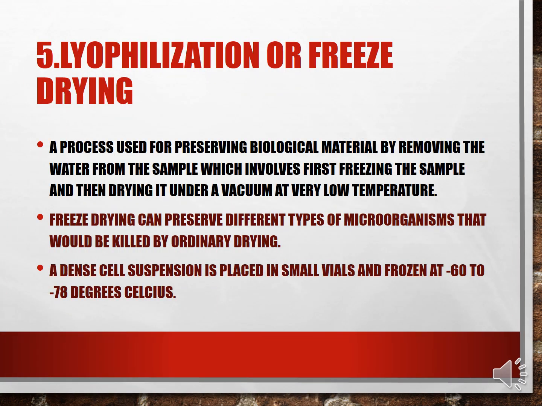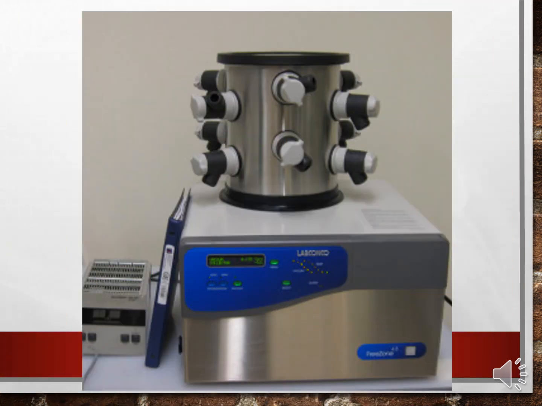Next is lyophilization or freeze drying. A process used for preserving biological material by removing the water from the sample, which involves first freezing the sample and then drying it under vacuum at a very low temperature. Freeze drying can preserve different types of microorganisms that would be killed by ordinary drying. A dense cell suspension is placed in a small vial and frozen at around -60 to -78 degrees Celsius. So this is the apparatus which we use for freeze drying.